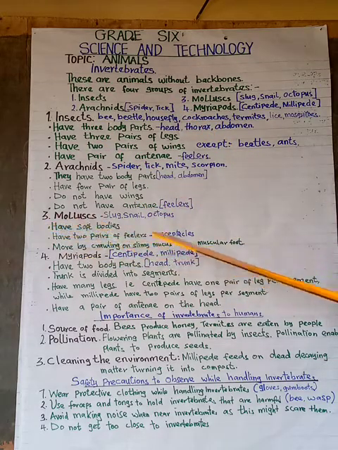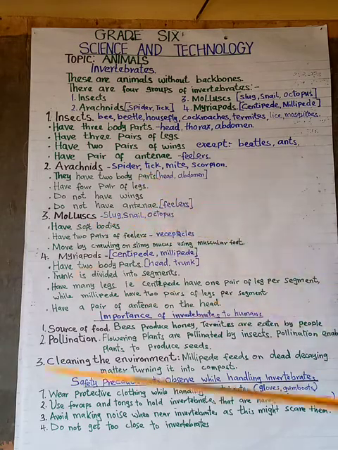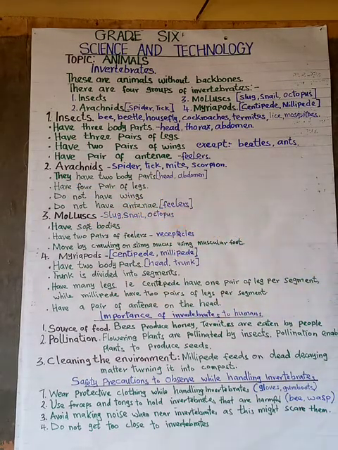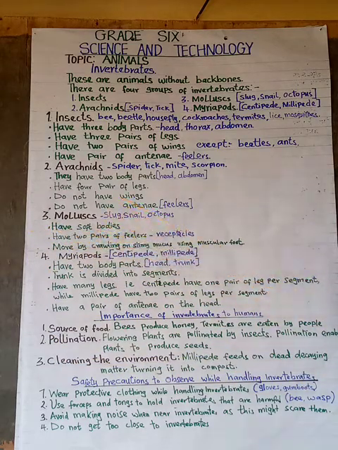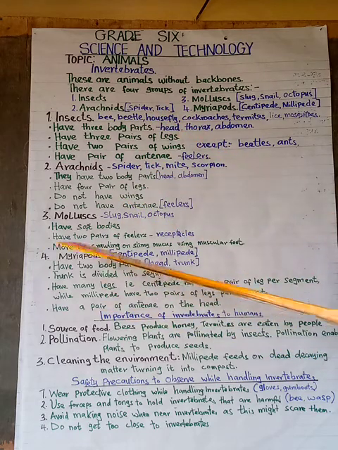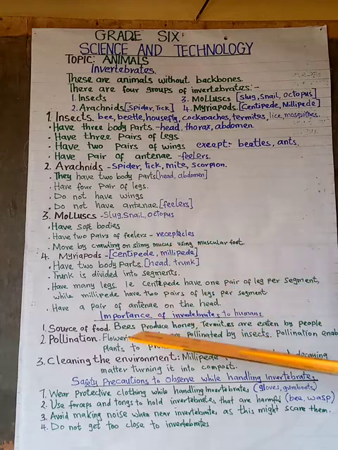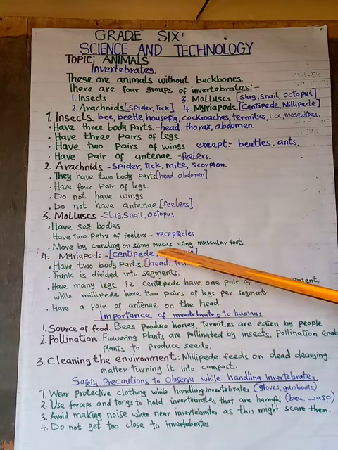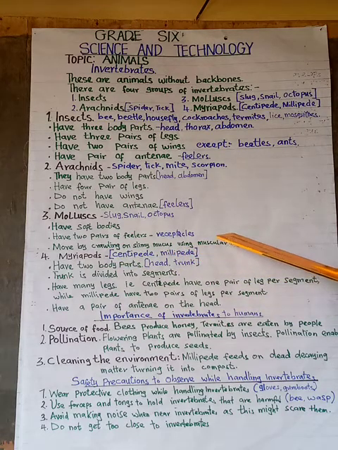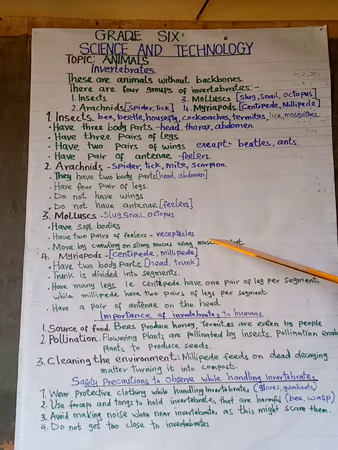Another group is mollusks. Examples of mollusks we have slug, snail, and octopus. A characteristic of mollusks is that they have soft bodies. They have a pair of feelers, or the tentacles. The feelers are also called tentacles. They move by crawling on a slimy mucus, using a muscular foot. So they have a muscular foot.